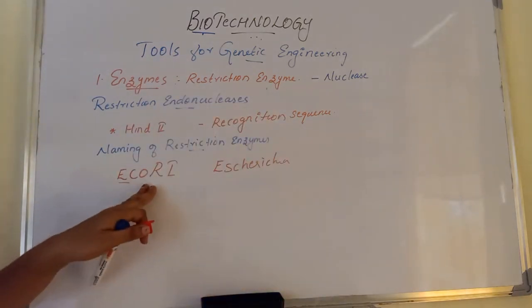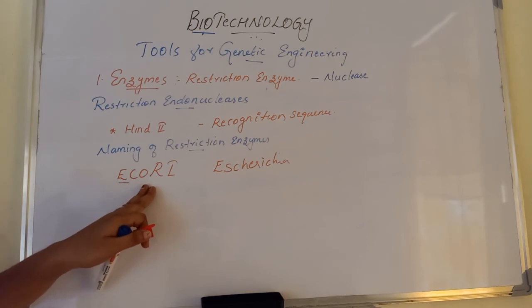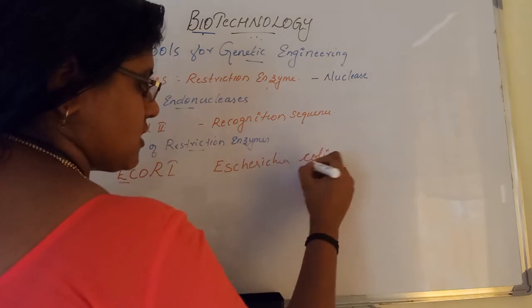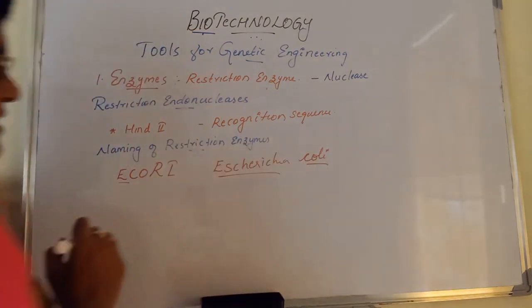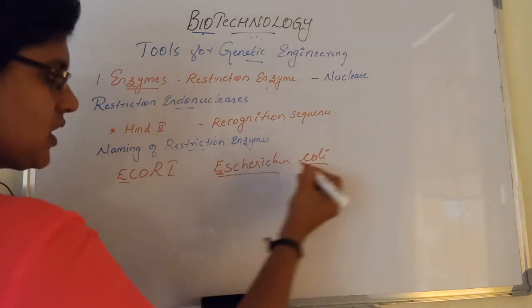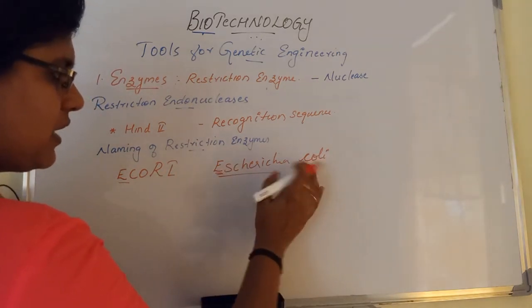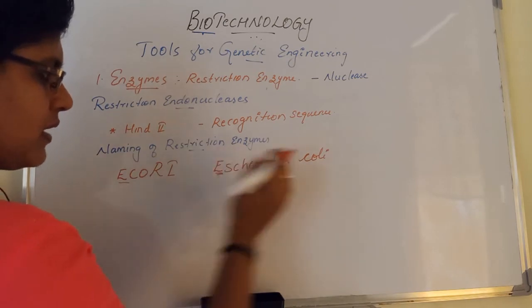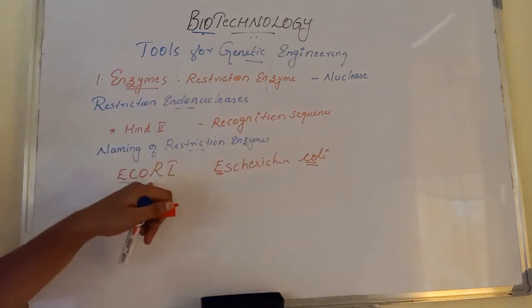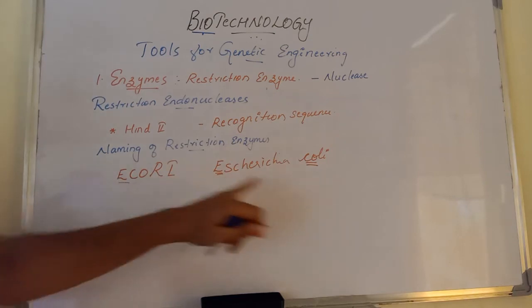The second and third letters, co, come from the species, coli. Escherichia coli is the scientific name of the bacterium E. coli. So the first letter comes from the genus and the second and third letters come from the species.